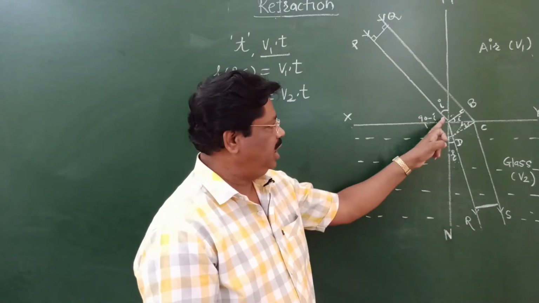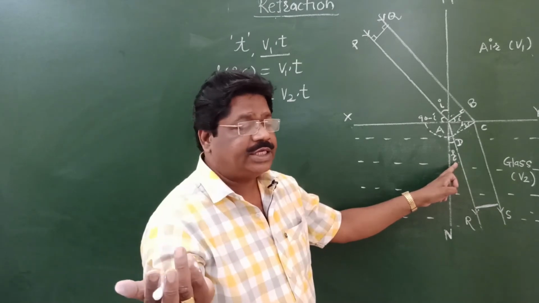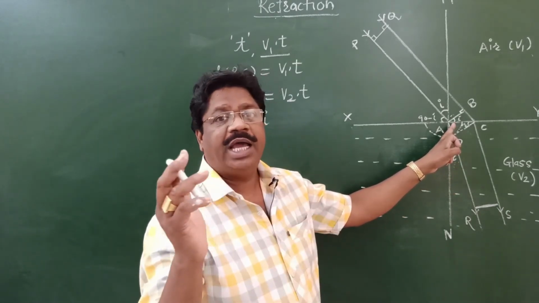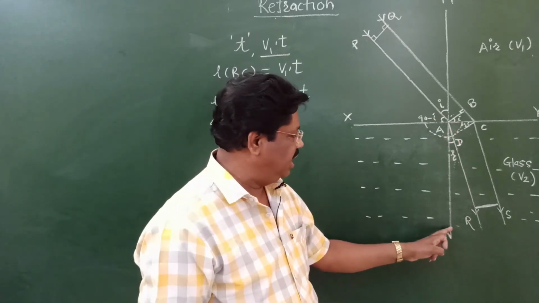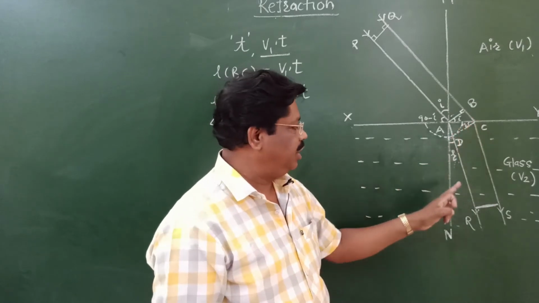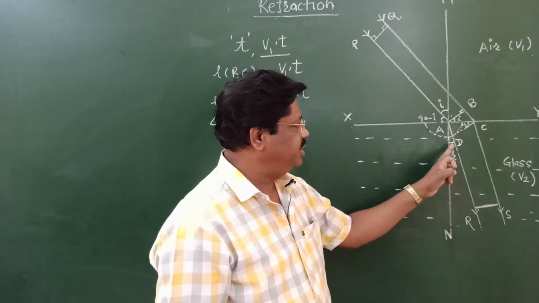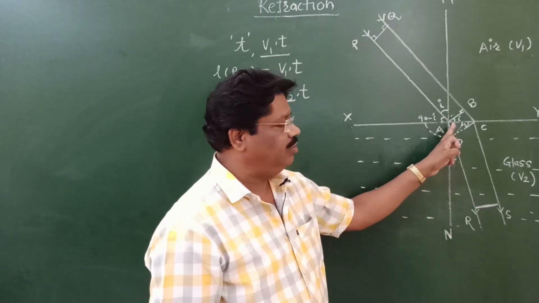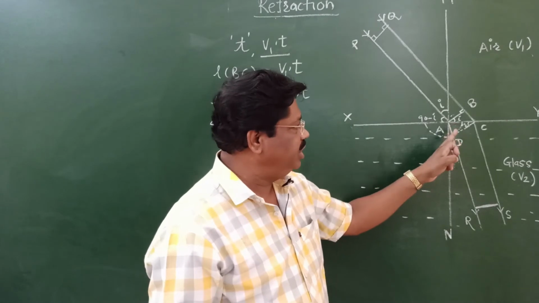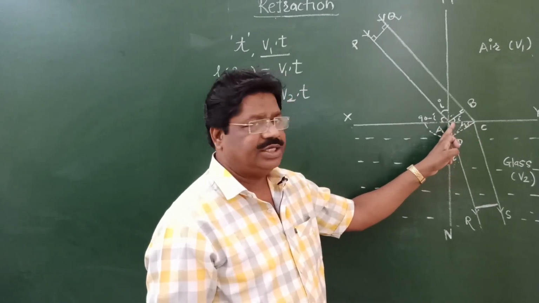Here, 90 degree angle. This is the angle of refraction. Angle NAD is equal to the angle of refraction, and therefore this angle will be 90 minus r, as angle NAC is equal to 90. Now in this triangle ADC, this is 90, this is 90 minus r.